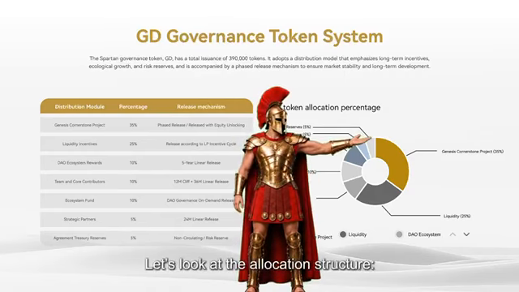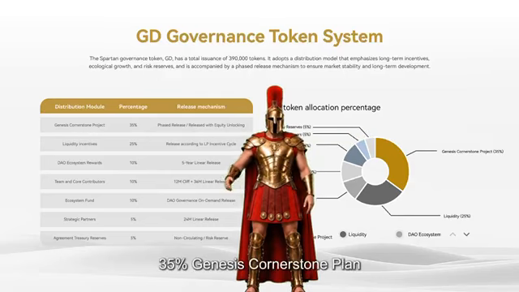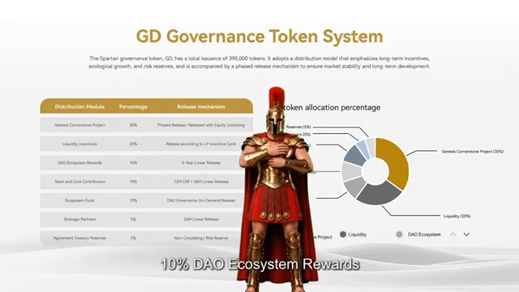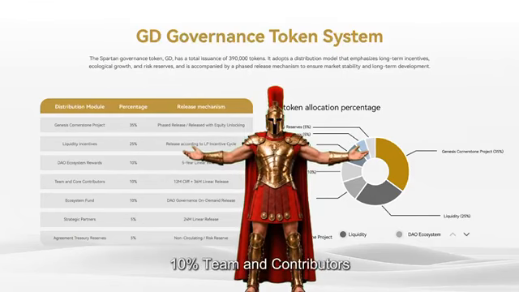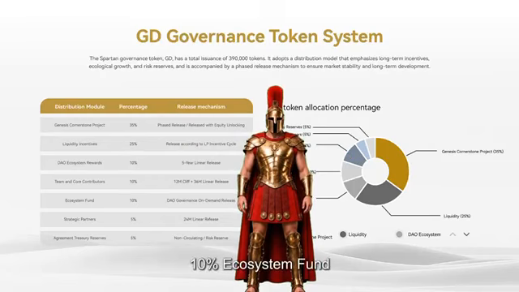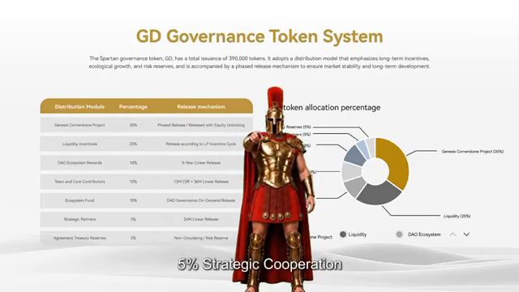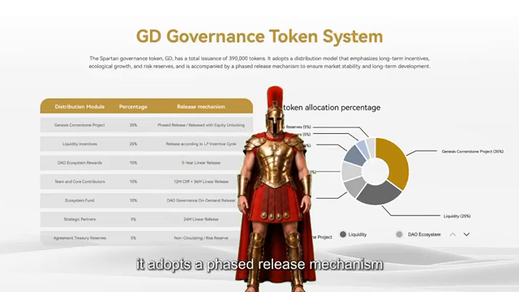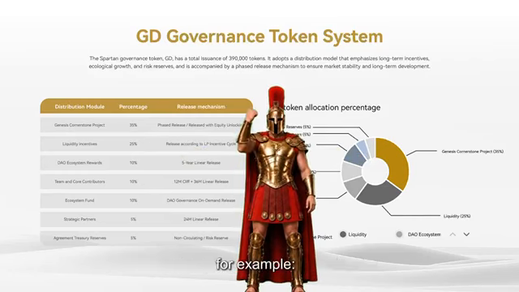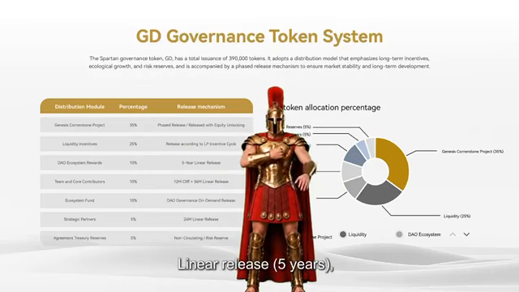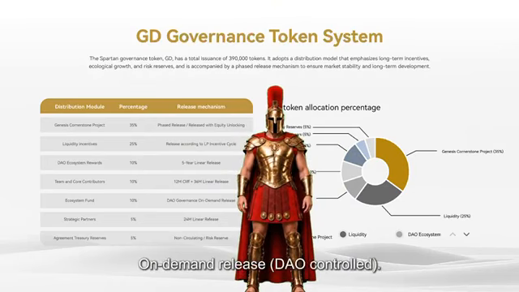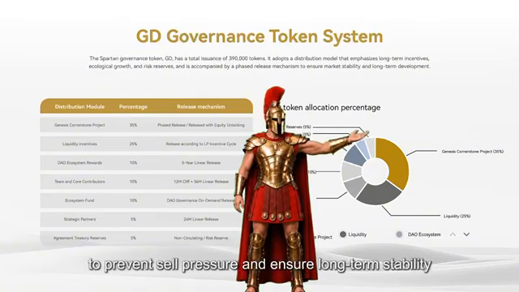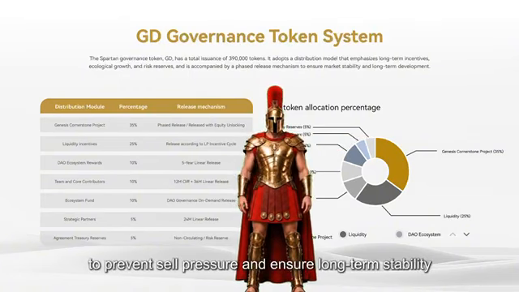Let's look at the allocation structure. 35% Genesis Cornerstone Plan, 25% liquidity incentives, 10% DAO ecosystem rewards, 10% team and contributors, 10% ecosystem fund, 5% strategic cooperation, 5% treasury reserve. At the same time, it adopts a phased release mechanism. For example, linear release, 5 years. Lockup, cliff plus linear. On-demand release, DAO controlled. The core purpose of this design is only one: to prevent sell pressure and ensure long-term stability.